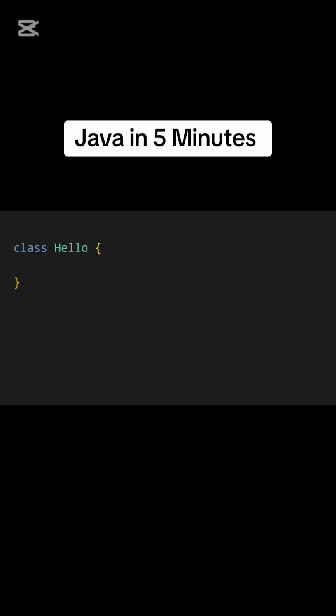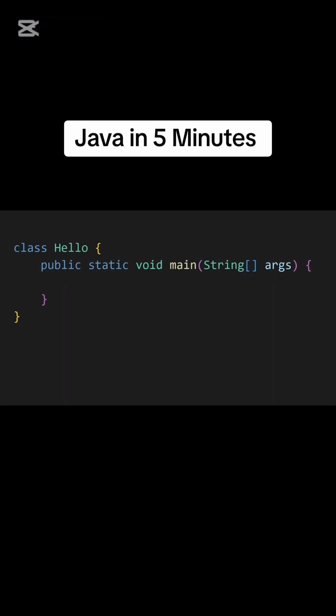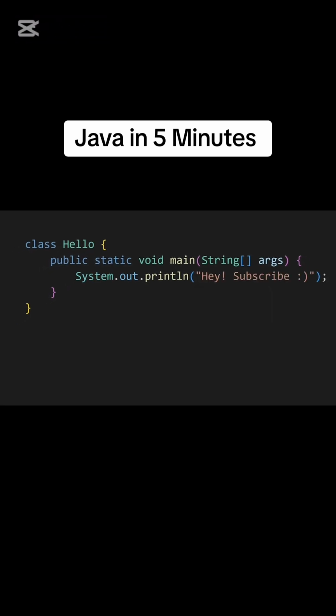You start by defining a class with the same file name, and then there is something important to remember. Public static void main string args. This is where we create our main function. Void is the return type of our function, and the actual code goes inside curly braces. To print something, you can use System.out.println with whatever you want to print inside the parentheses.